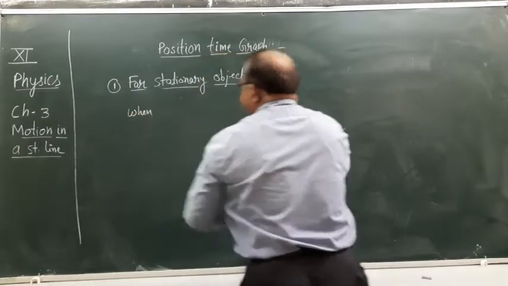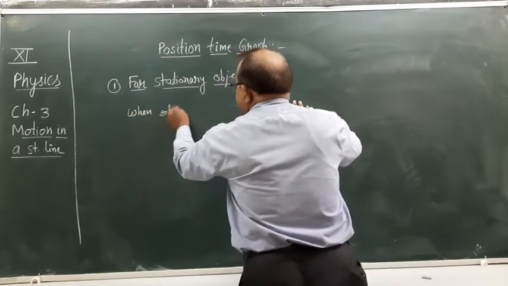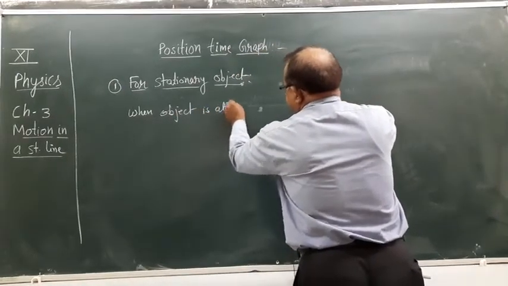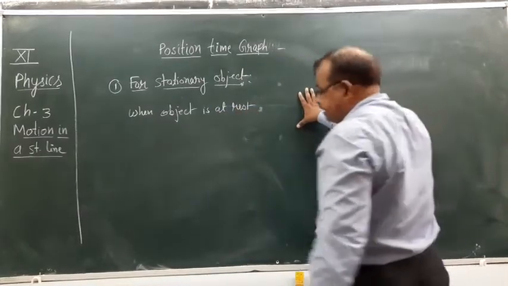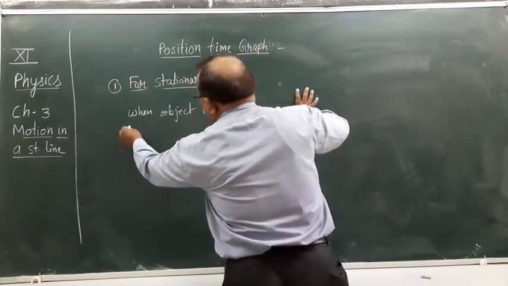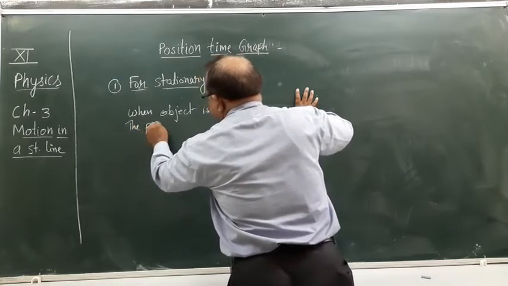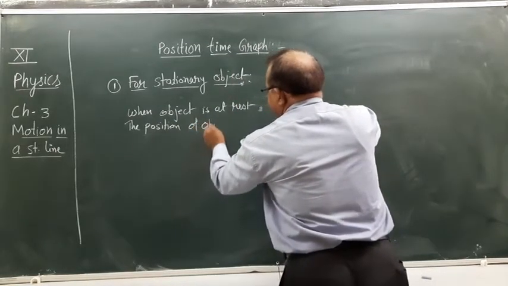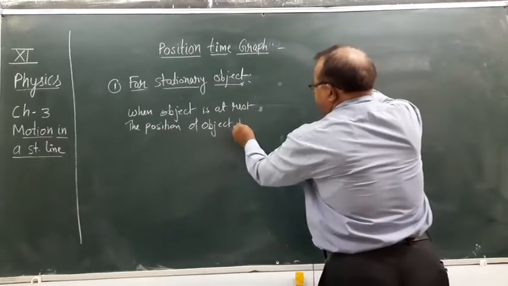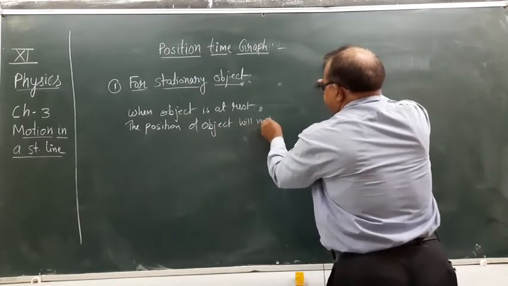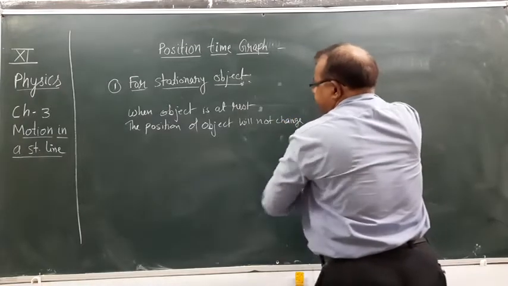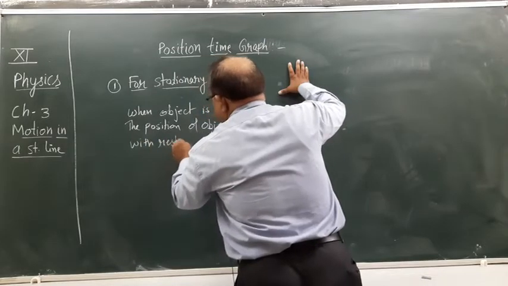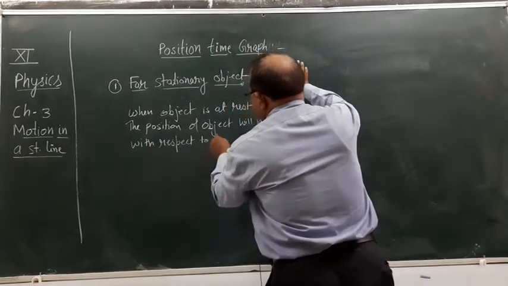when the object is at rest. In this case, the position of the object will not change with respect to time.